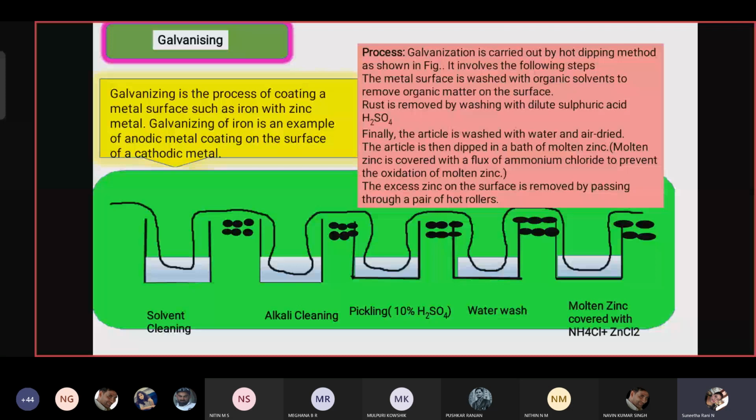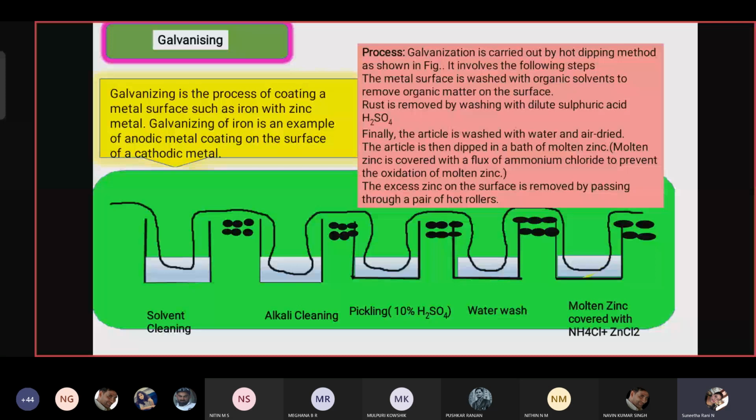You have to wash with water to remove the impurities. Then after purification, pass it to the other container, which contains molten zinc at a temperature of 250 to 300. At this temperature, a thin coat of zinc is applied on the surface of the iron sheet.